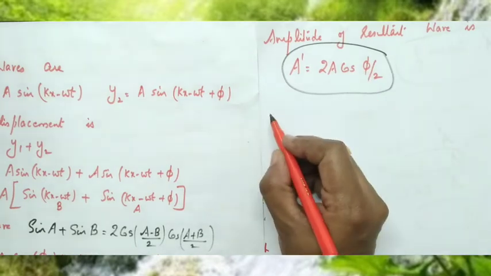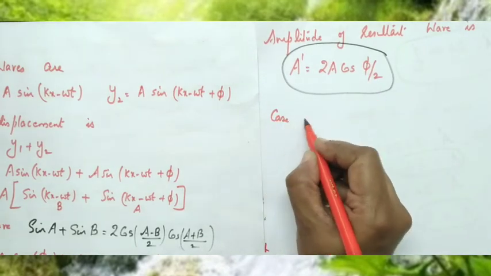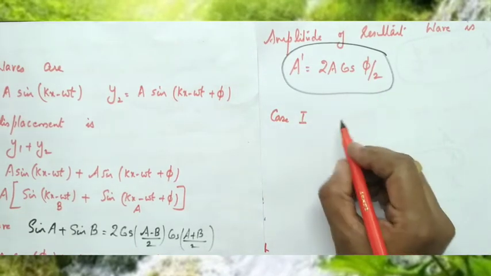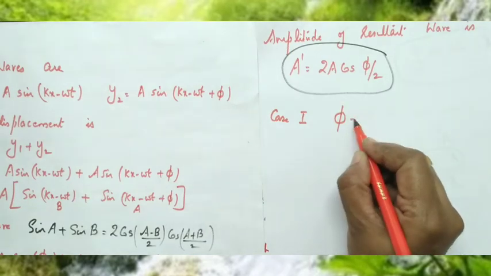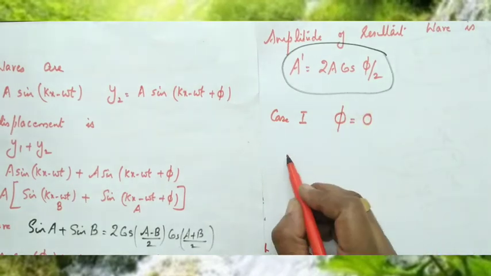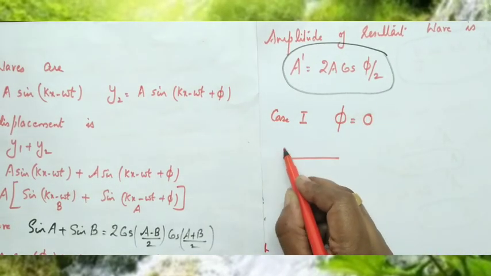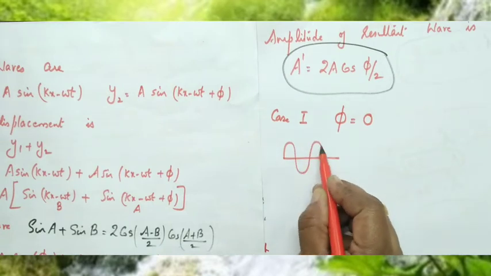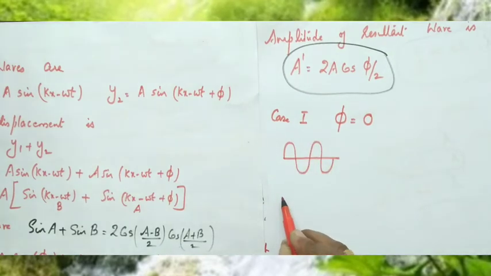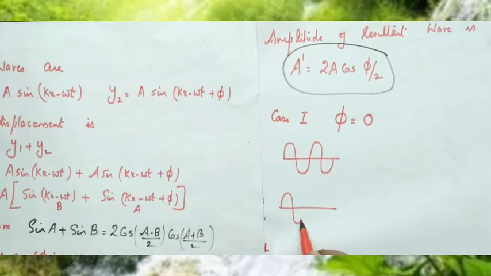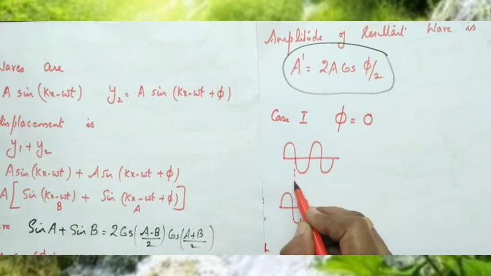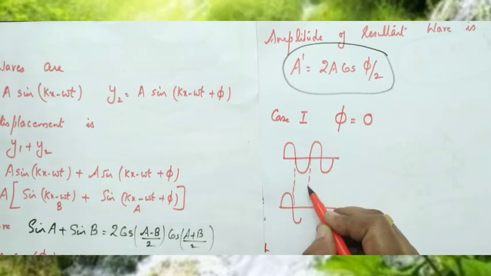We can see two cases. Case 1: if the phase difference phi equals 0, phase difference 0 means like this. This is the first wave, and here this represents the second wave. Okay, children, these are the two waves.